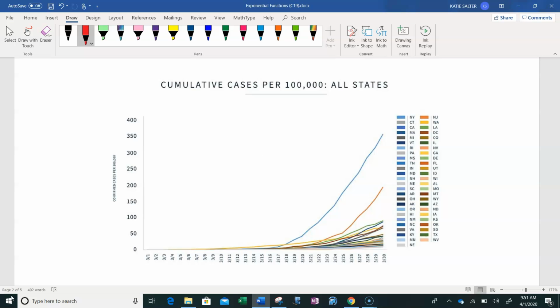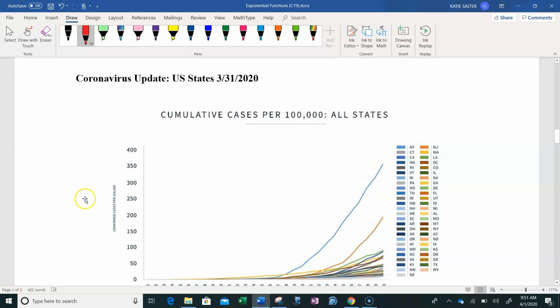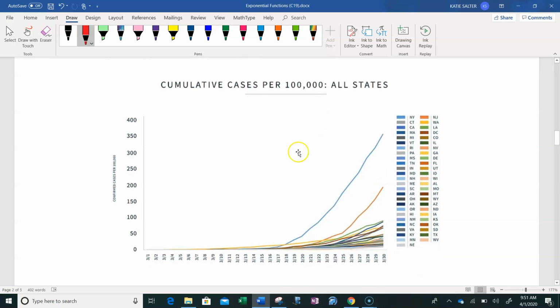Last but not least, I just wanted to show you all this graph with everything going on with the coronavirus. I actually watched this on the news last night with the White House briefing. So this was the different states in the United States and the number of cases of the coronavirus per 100,000 for all states. And what you're seeing here is a bunch of different exponential curves. So New York, obviously, the problem was they didn't put in the sanctions that we have early enough. And so they've already hit that part where it really just started to take off. And that's what exponential functions do.